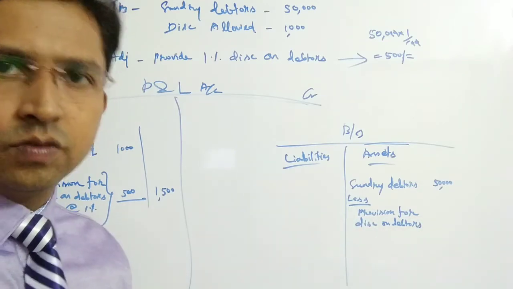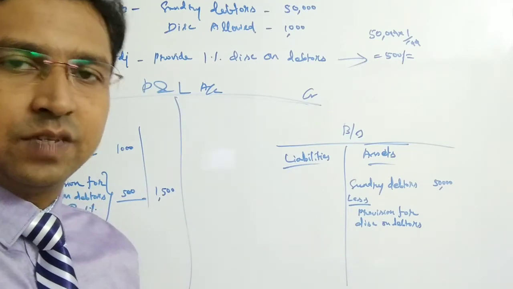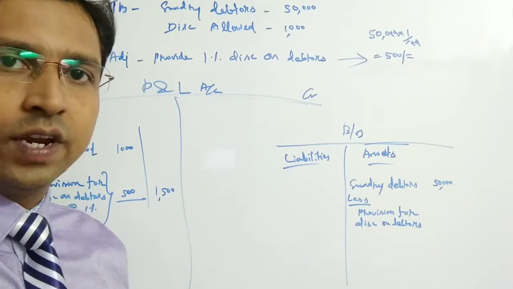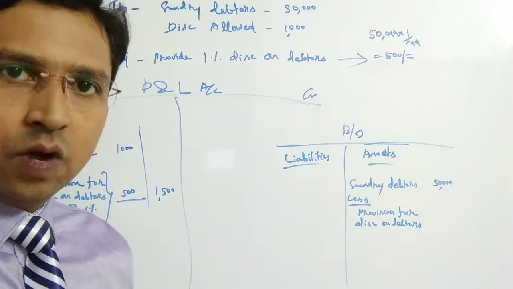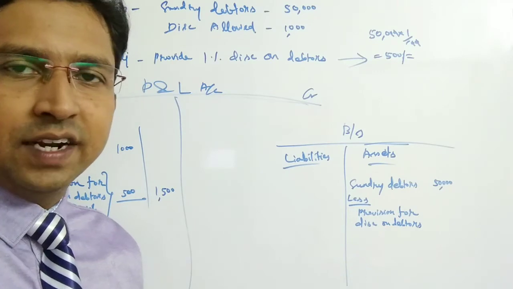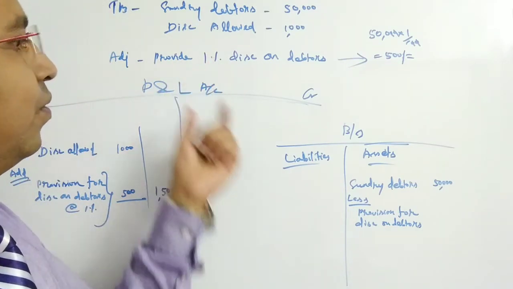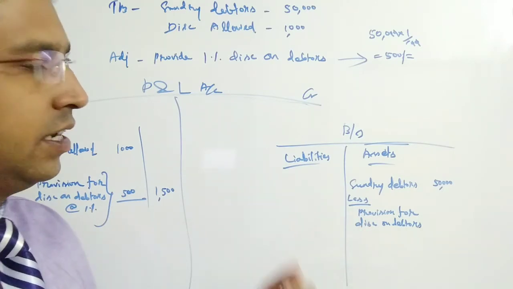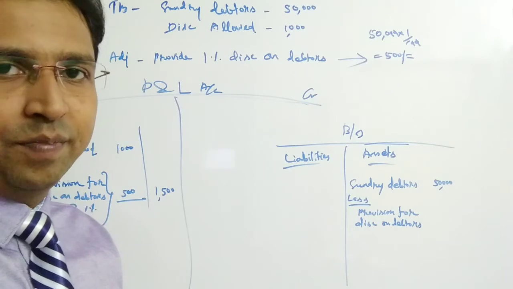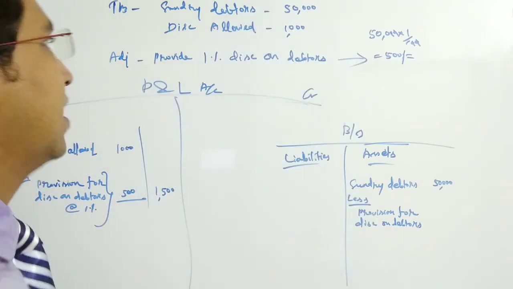The provision also is calculated as a percentage based on previous experience. How much discount can be given in order to collect the money, and how the debtors are getting attracted. In order to make them come forward to make the prompt payment on or before the due date, we are giving the discounts.